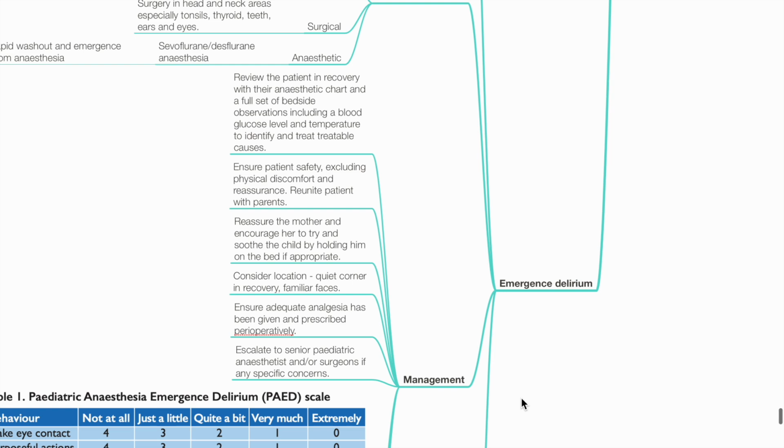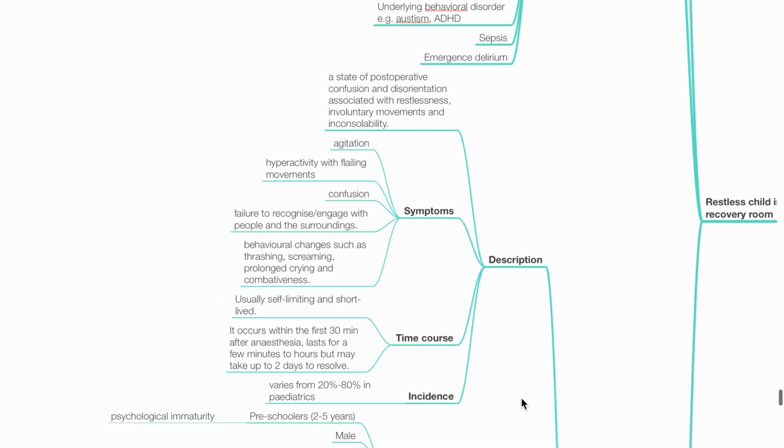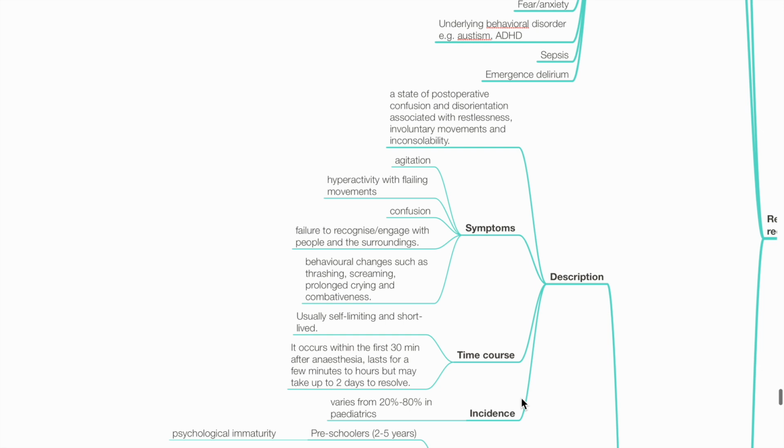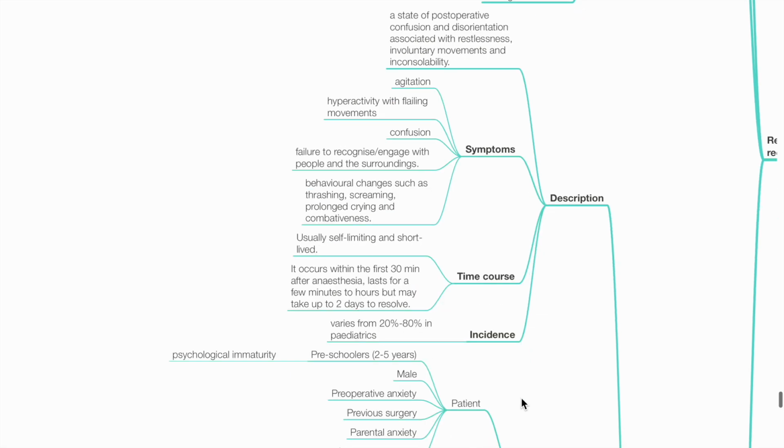Regarding emergence delirium in children, this is a state of post-op confusion and disorientation associated with restlessness, involuntary movements, and inconsolability. Symptoms include agitation, hyperactivity with flailing movements, confusion, failure to recognize or engage with people and the surroundings, and behavioral changes such as thrashing, screaming, prolonged crying, and combativeness. Time course: this is usually self-limiting and short-lived. It occurs within the first 30 minutes after anesthesia. It can last from a few minutes to a few days. Incidence is 20 to 80% in pediatrics.